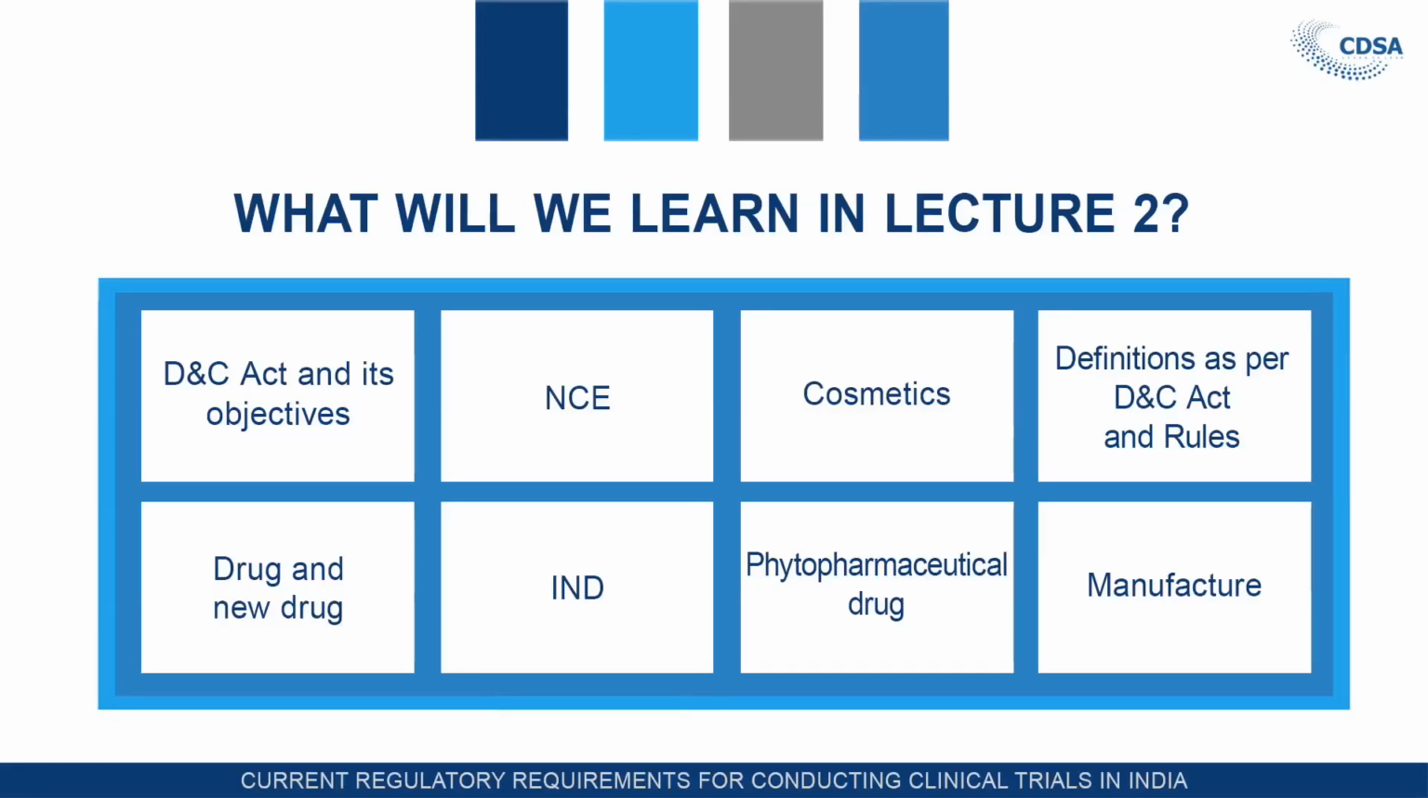First, the Drug and Cosmetic Act, that is the D&C Act, and its objective, the import; what is meant by drug, what is meant by new drug, what is NCE, what is IND, what is NME; then what is the difference between drug and cosmetic, what are phytopharmaceutical drugs, and what is meant by manufacture. So, let us start with the Drug and Cosmetic Act.